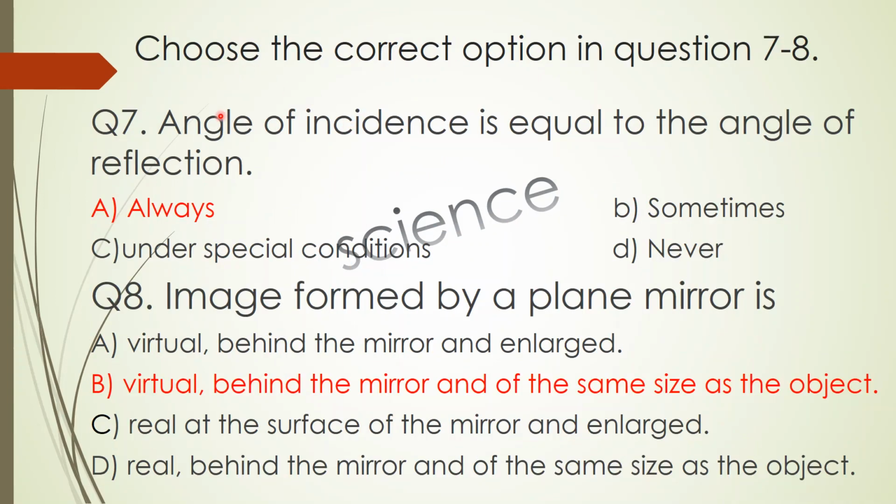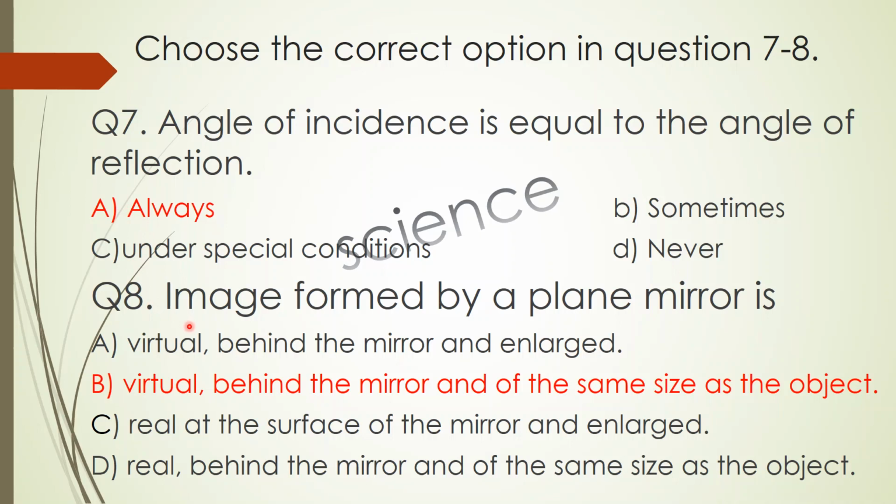Question number 7 is, choose the correct option, that is angle of incidence is equal to the angle of reflection. The options are always, sometimes, under special conditions and never. So the correct option is always.